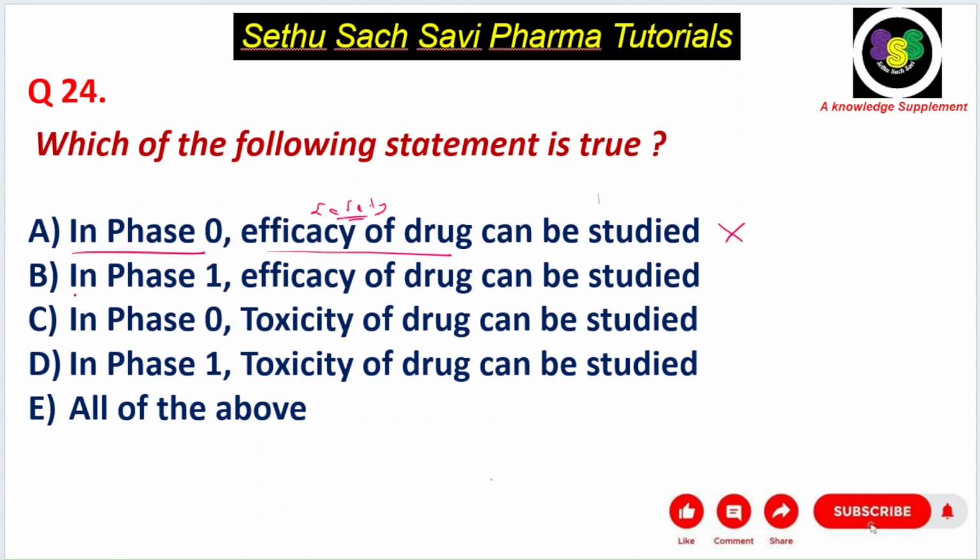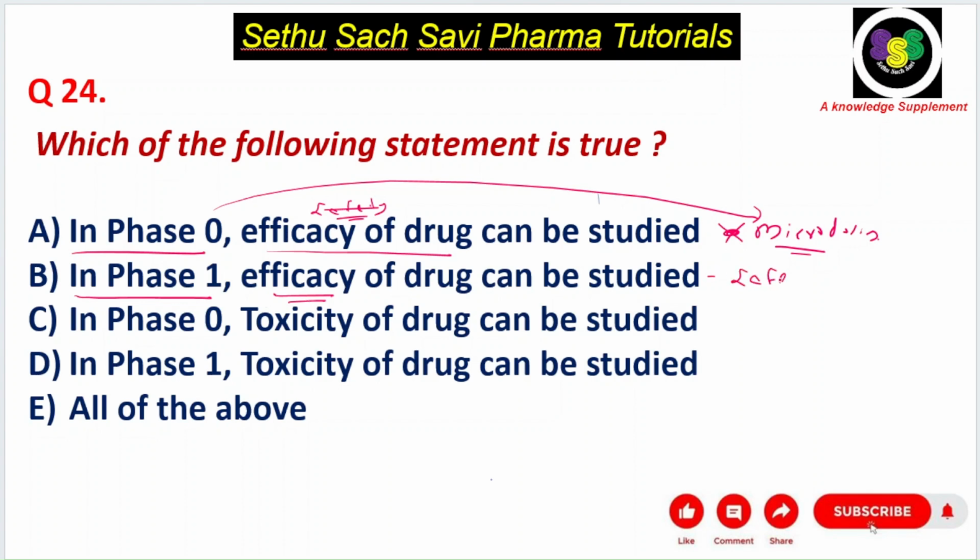Now let's look into B choice. In phase 1, efficacy of a drug can be studied. Sorry, in phase 0, I told you it's a microdosing trial, to check the target, whether the drug is binding to the target. That is phase 0. Phase 0 is the microdosing trial to check the binding. So in phase 1, I told you that mainly the safety of a drug is studied, not the efficacy. So that means choice B is also wrong, A is also wrong.